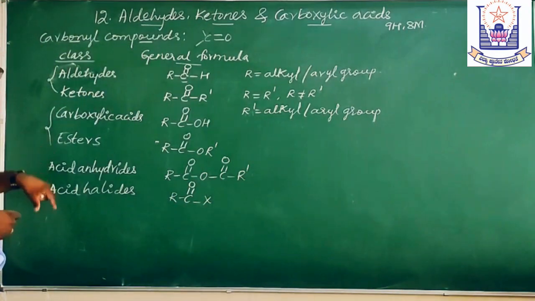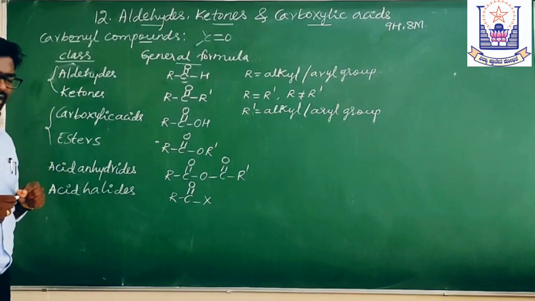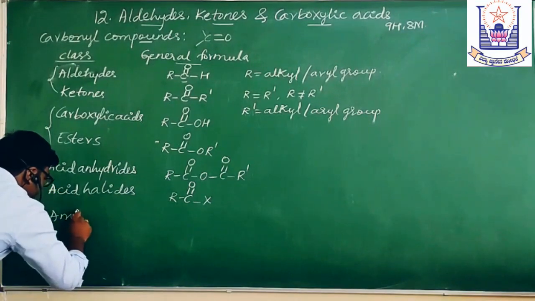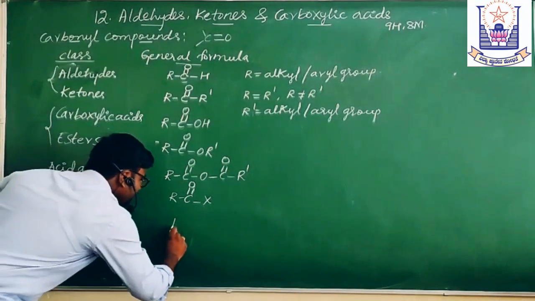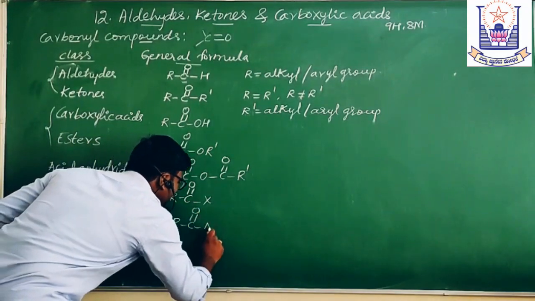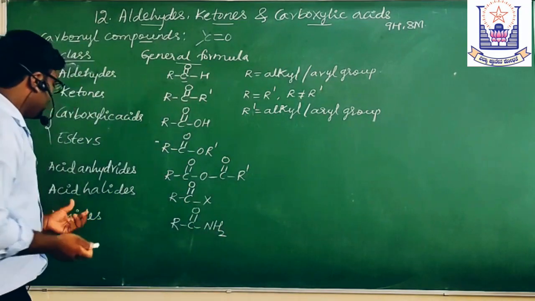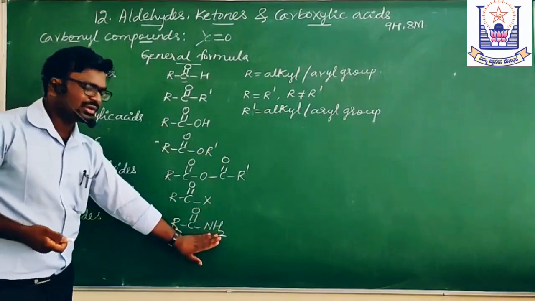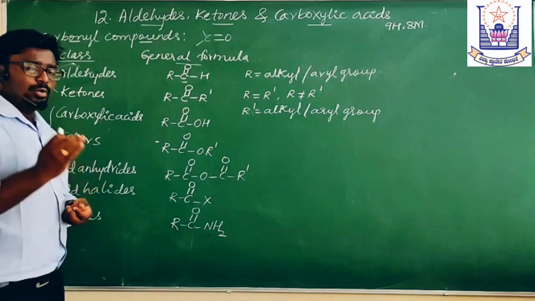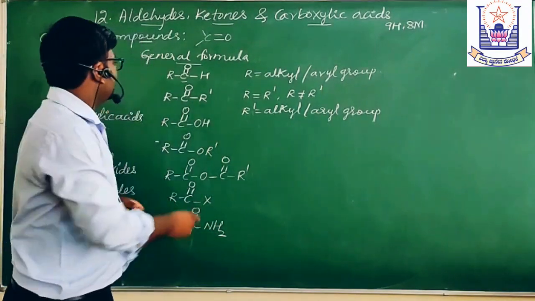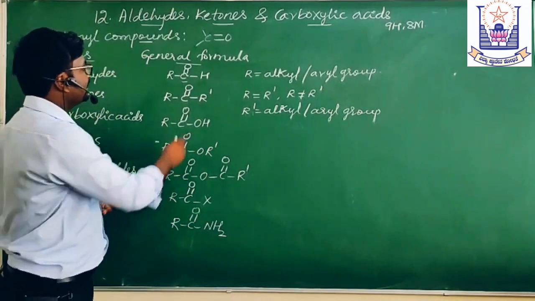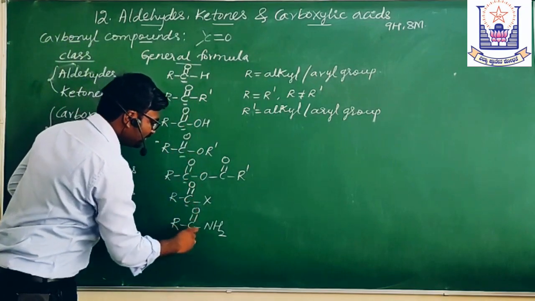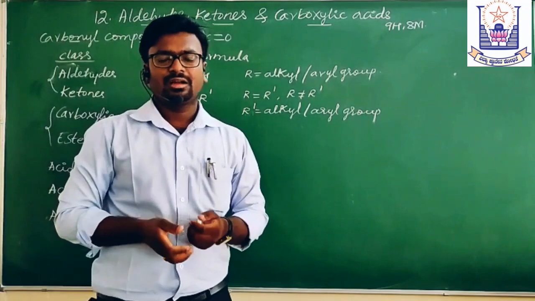What is the next kind of carbonyl compound? That is amide. Amides have the general formula RCONH2. Amides are also derivatives of carboxylic acid. In the place of OH, you are just writing NH2. Here, one thing is common. All these compounds contain C=O groups. Therefore, these are all called carbonyl compounds.